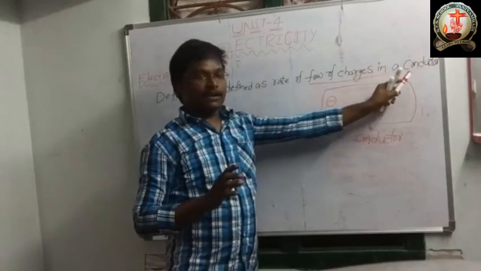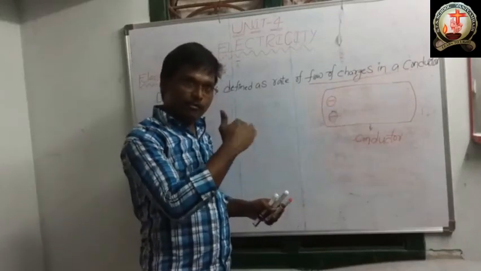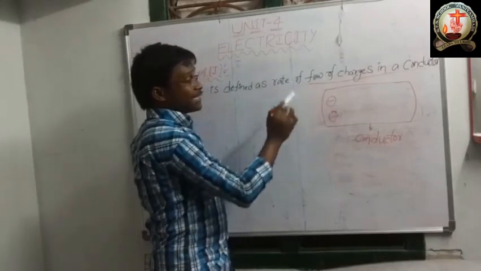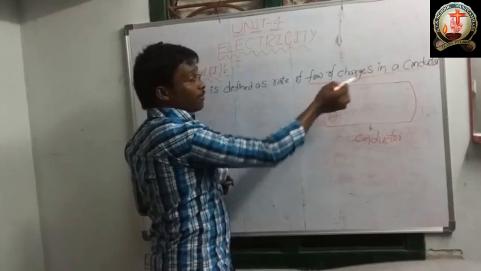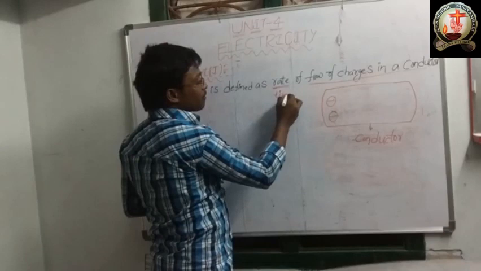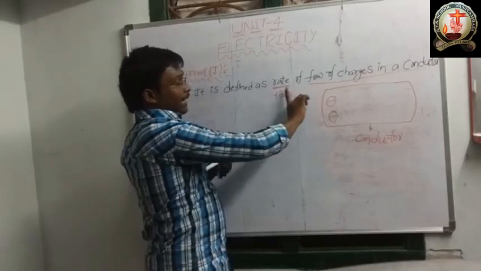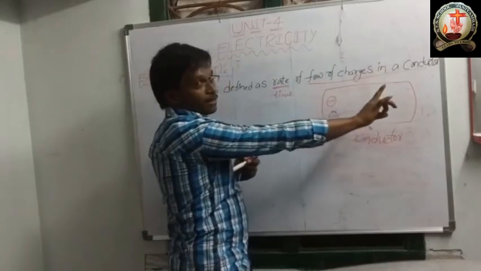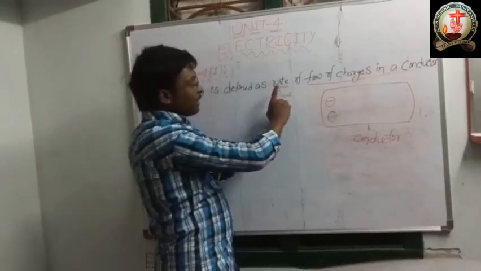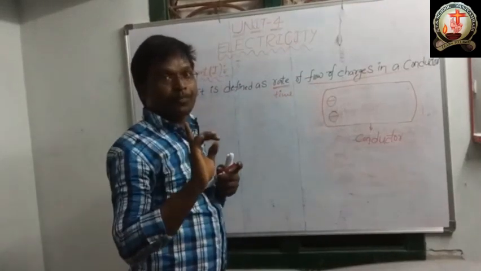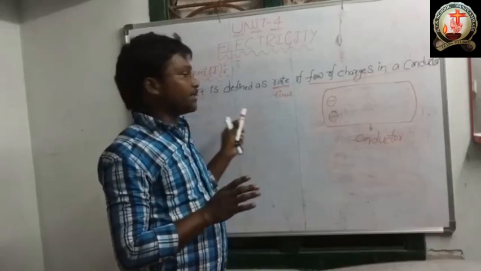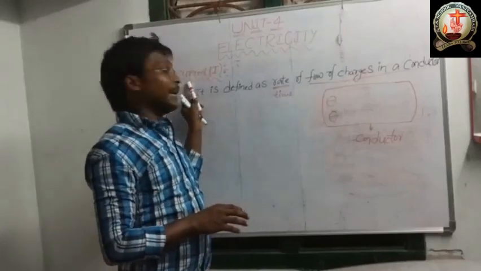So rate of flow of charges means what? Here rate means time. Rate of flow of charges in a conductor. Okay, this is the definition of the electric current.